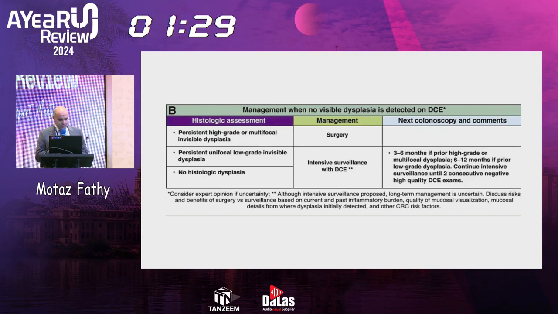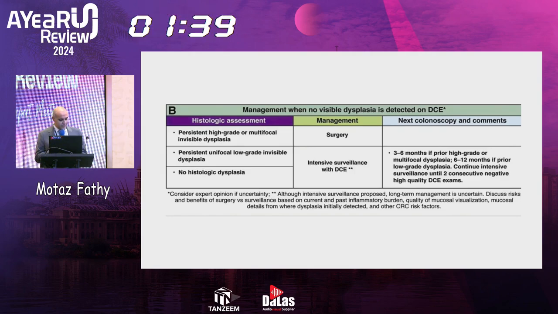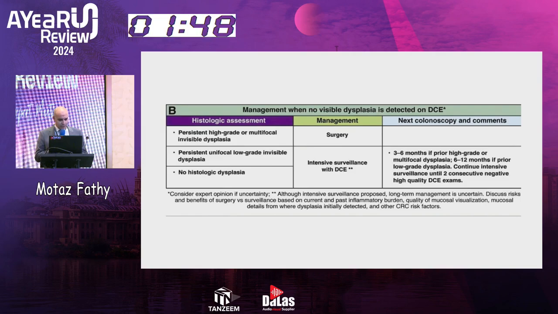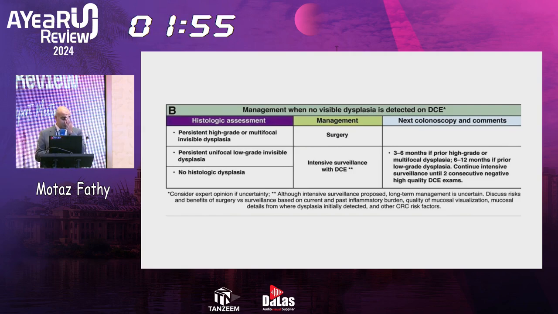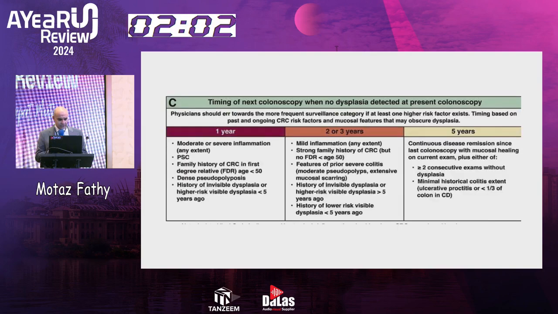So here, management with no visible dysplasia again. If I do a second colonoscopy and I find again persistent high-grade dysplasia, I go for surgery. And if there's persistent unifocal low-grade dysplasia or no histological dysplasia, we can go for intensive surveillance with dye chromoendoscopy again. So it's different from the past. In the past, we used to say if a patient is having dysplasia, either low-grade or high-grade, he should go for colectomy. Now, no, he can go for surveillance only.